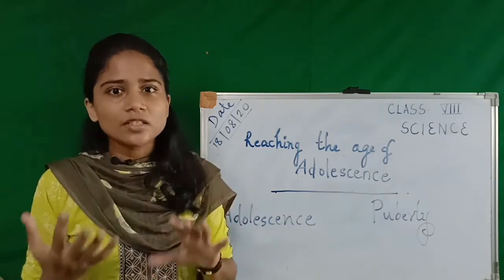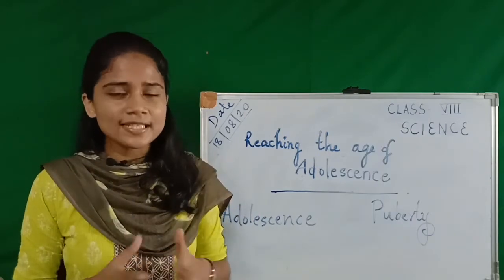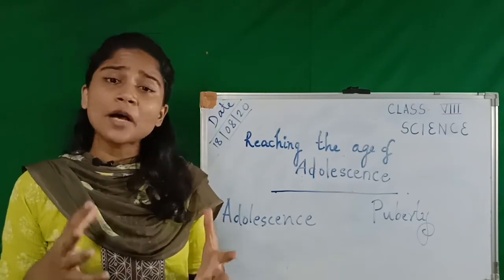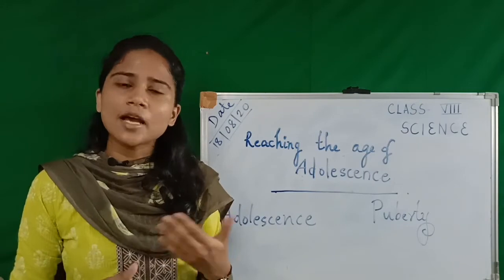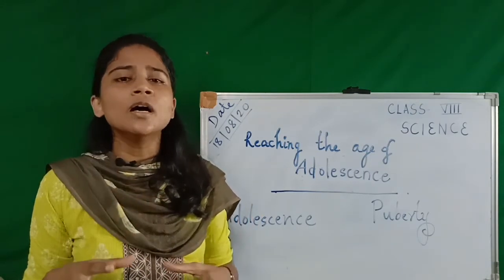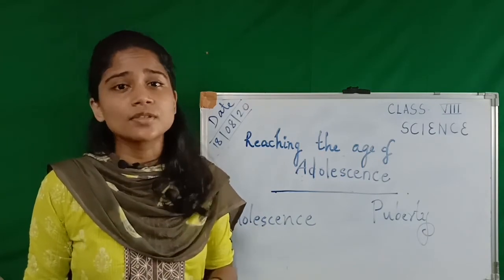Their thinking pattern changes and small fights happen between the parents and children because of this. But don't worry, it's all part of growing up. Some will become more insecure because they have pimples, but some will be very happy because slowly the mustache will start to grow. But whatever the changes are, these are all natural processes of growing up.